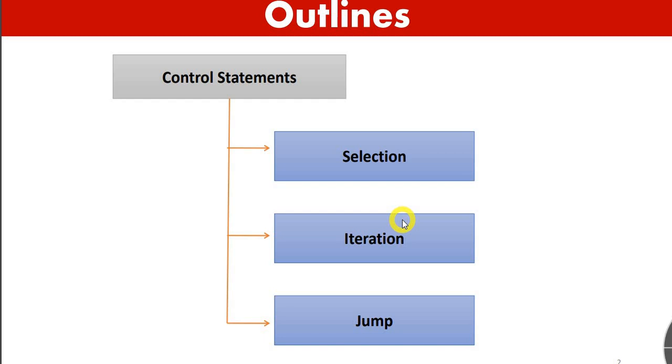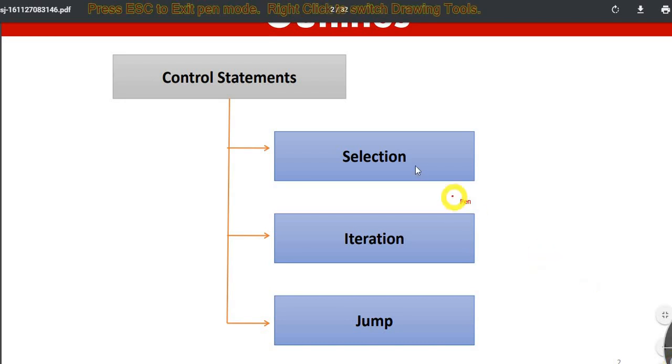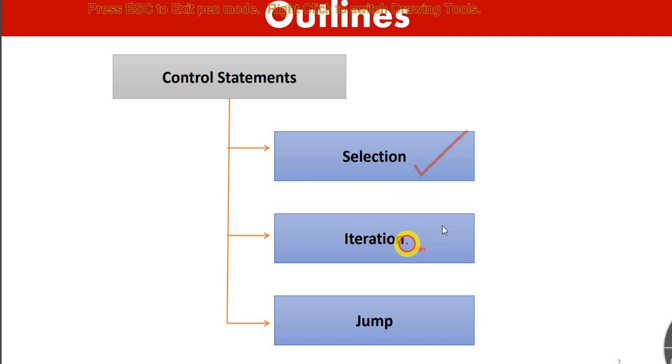So today I will be starting with control statements. There are basically three types of control statements: selection, iteration, and jump statements. In case of selection, we have if, else if, else ladder.